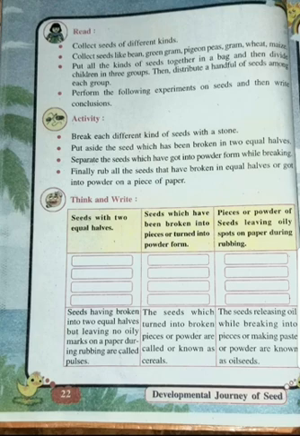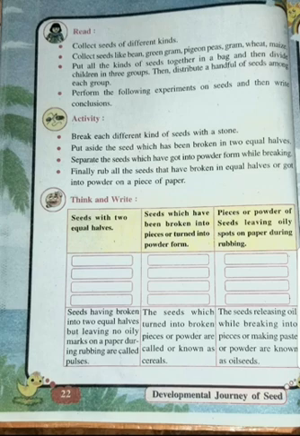And you have to write down the activity conclusion here. See what is shown here. Break each different kind of seeds with a stone. Suppose you have collected moong seed or wheat seed. You will have to break it with a stone. Now put aside the seed which has been broken into two halves, and separate the seeds which have got into powder form while breaking.